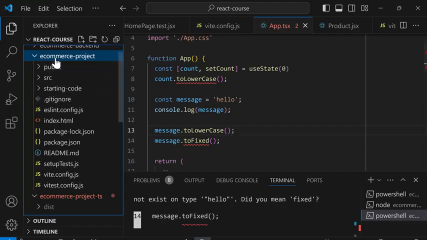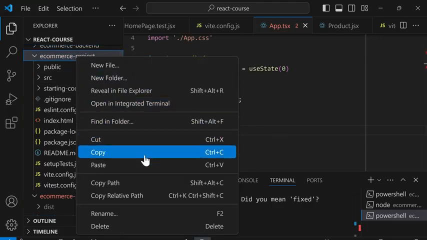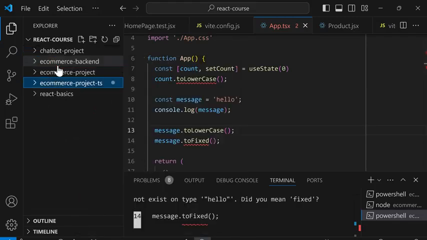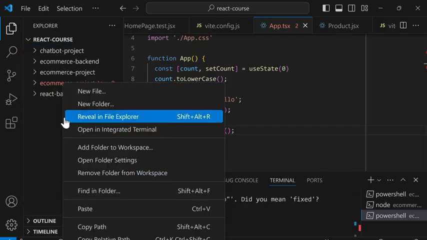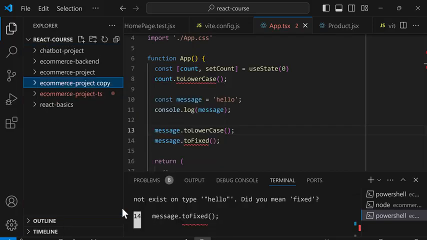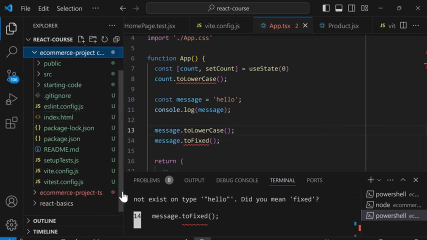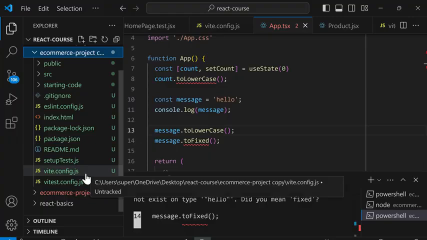And then we'll make a copy of this folder. So we'll right-click, copy, and we'll collapse these folders and click the outside and right-click and paste. So this just helps us keep track of progress when we're moving the changes over. So we're going to start from top to bottom.